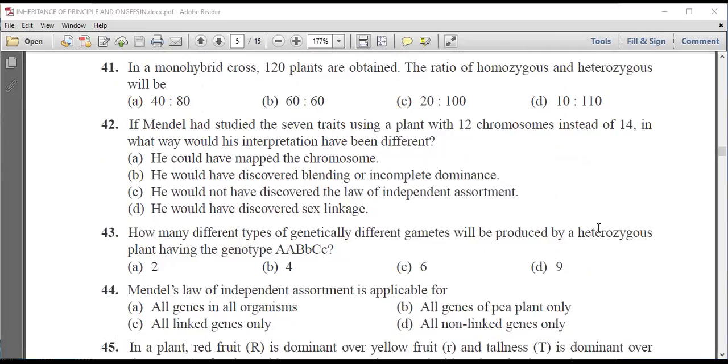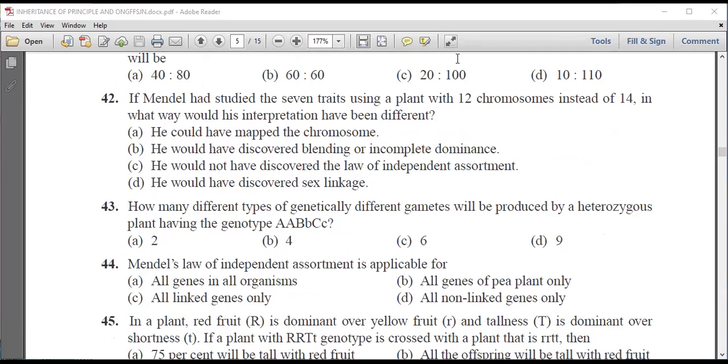Next question is, if Mendel had studied the 7 traits using a plant with 12 chromosomes instead of 14, then what would have been his interpretation? First, he could have mapped the chromosome. Second, he would have discovered blending or incomplete dominance. Third, he would have discovered the law of independent assortment. And fourth, he would have discovered sex linkage. So we know that the third answer is correct, that is, he would not have discovered the law of independent assortment.